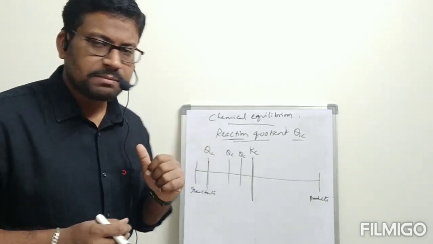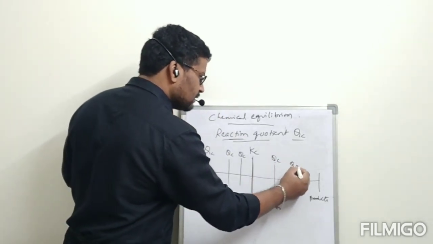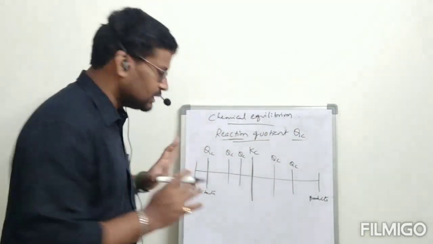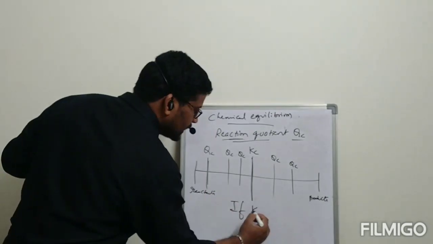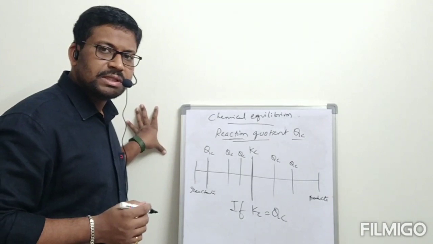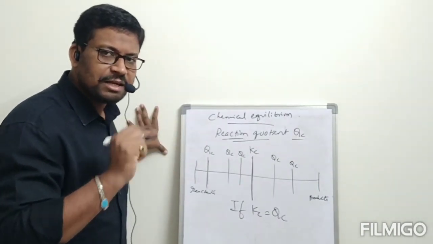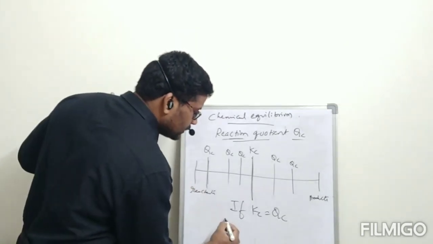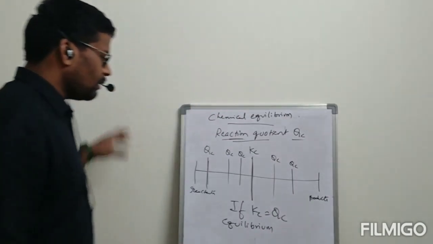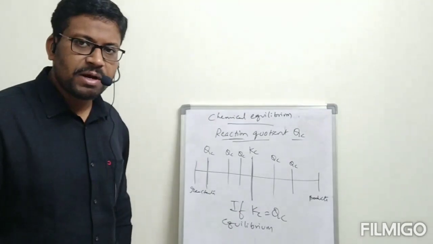In what way can we explain? See, here also we can find Qc, and here also. At any time we can find the Qc value. If Kc is equal to Qc, then the reaction is said to be in equilibrium. If Kc is equal to Qc, the reaction is at equilibrium. That is the point we have to understand.